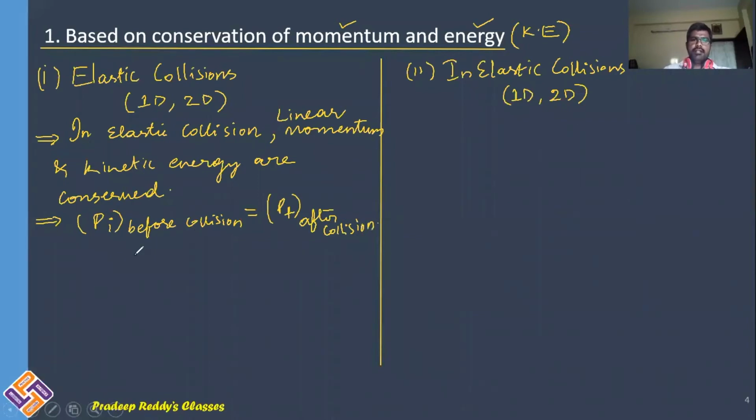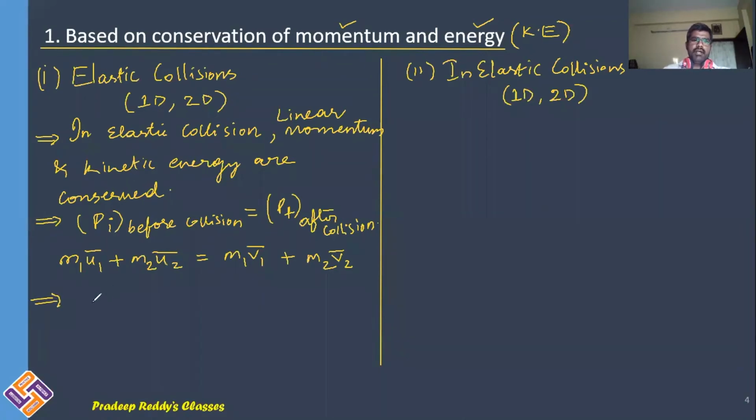Initially, two bodies may be moving in different directions or they may be traveling in the same direction. In case of elastic collision, conservation of momentum is valid, that is m1 u1 bar plus m2 u2 bar is equal to m1 v1 bar plus m2 v2 bar, where u1 u2 are velocities before collision, along with directions, and after collision, v1 v2 are velocities. That is the first point you need to remember.